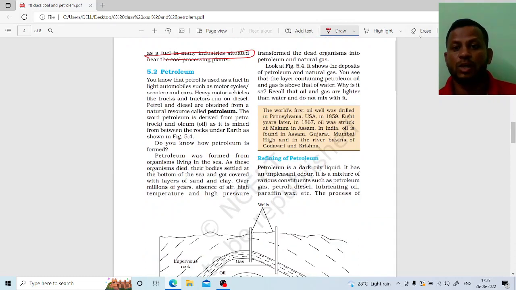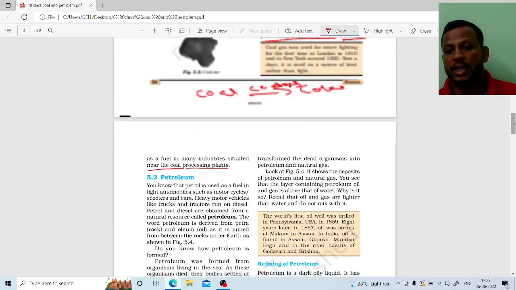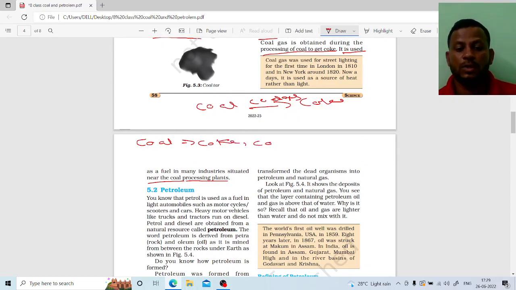Why do we use coal gas in the industries? To run the heavy machines. Right? To run the heavy machines, we use the coal gas. Remember that. This is the coal. Until this, we discussed about the coal. The products of coal are coke, coal tar and coal gas. These are three important points.